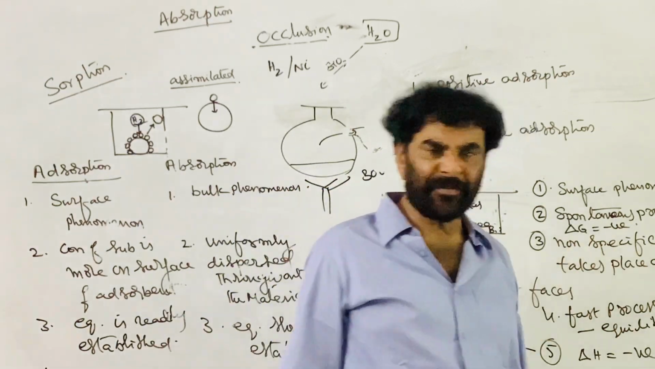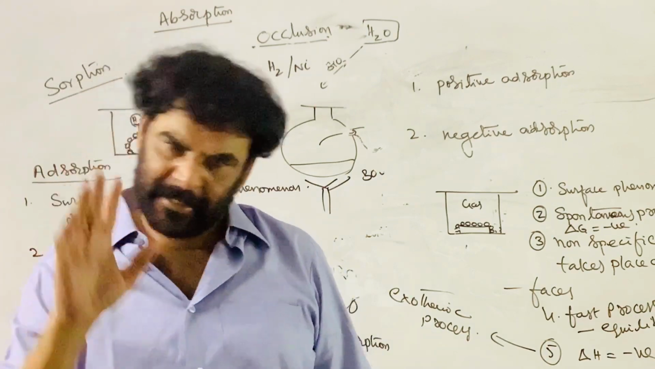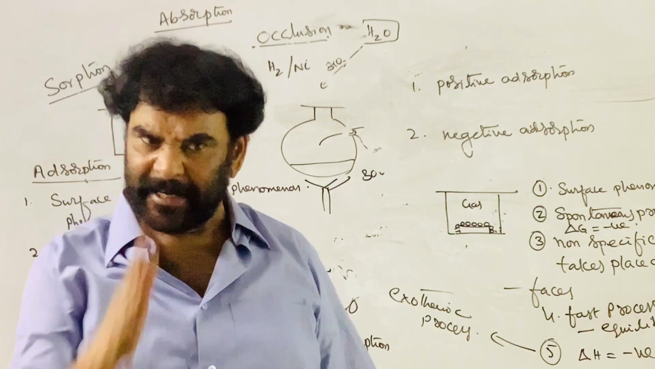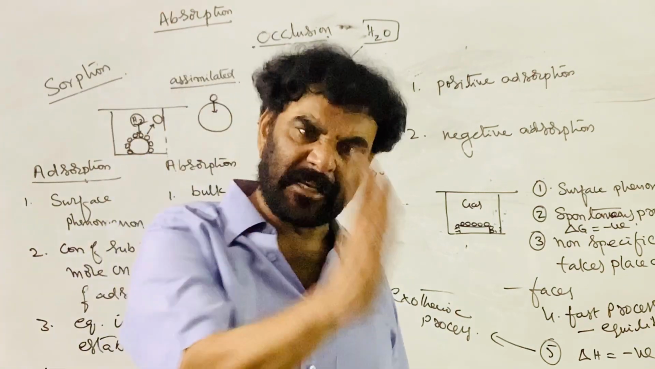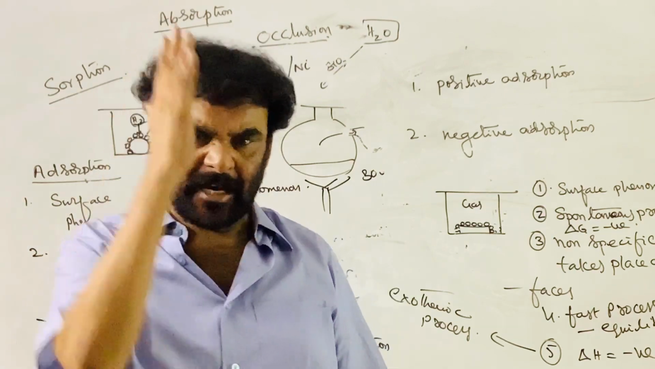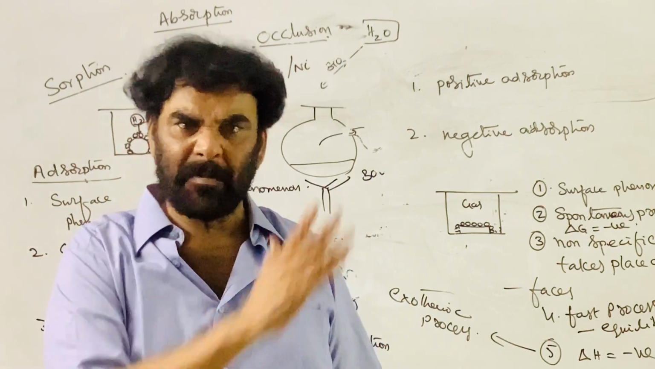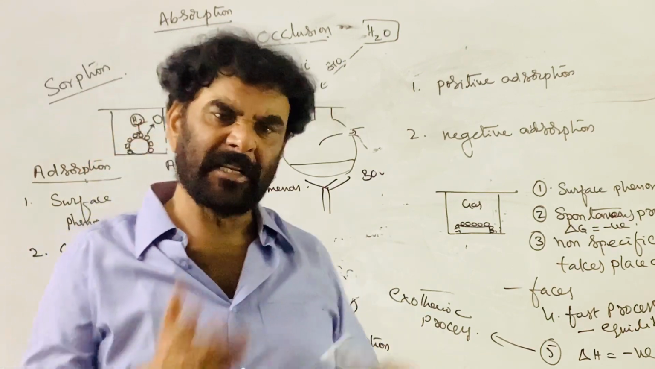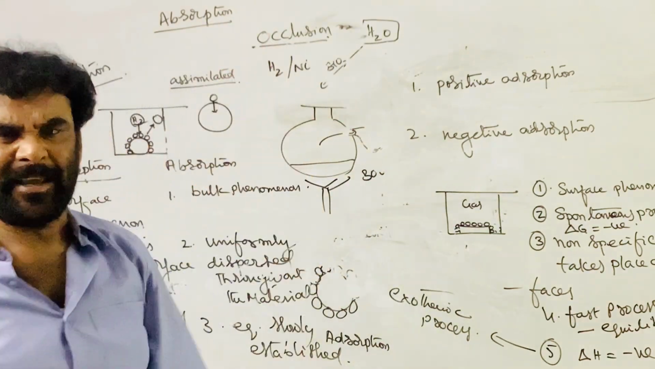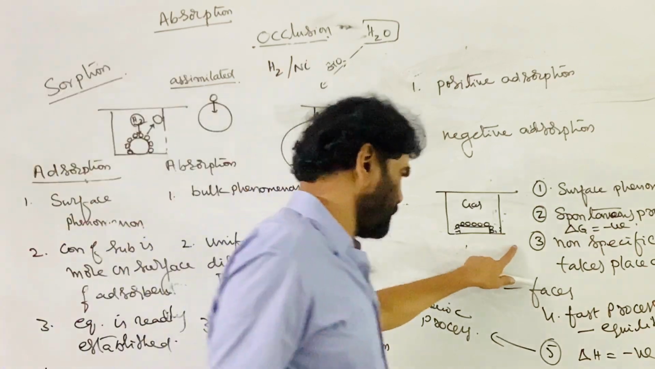It is non-specific. It is not confined to only one solid, this solid and that solid. It takes place to a greater or lesser extent on all surfaces. It is not specific. Hydrogen is adsorbed on charcoal, hydrogen is adsorbed on nickel, hydrogen is adsorbed on silica gel, hydrogen is adsorbed on starch, hydrogen is adsorbed on cellulose. So hydrogen is adsorbed on many things, anything you can take. There are many adsorbents, and it is non-specific.